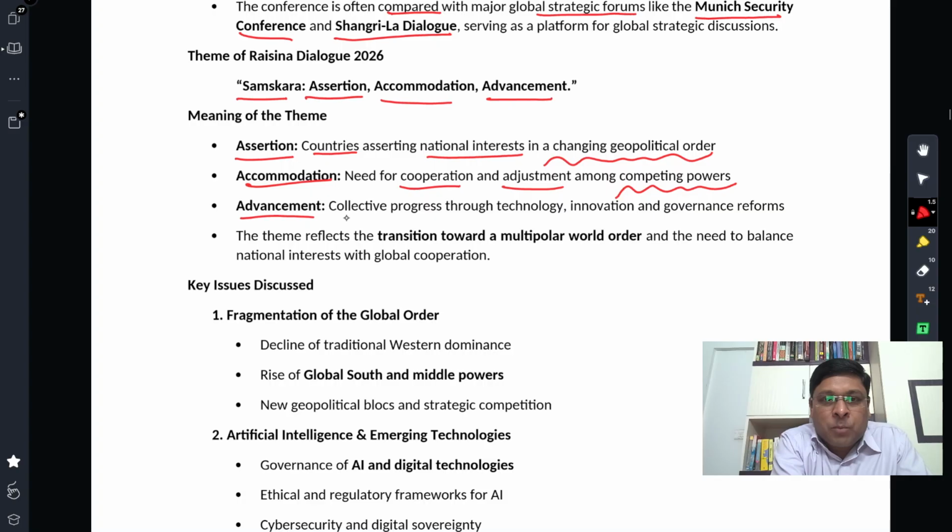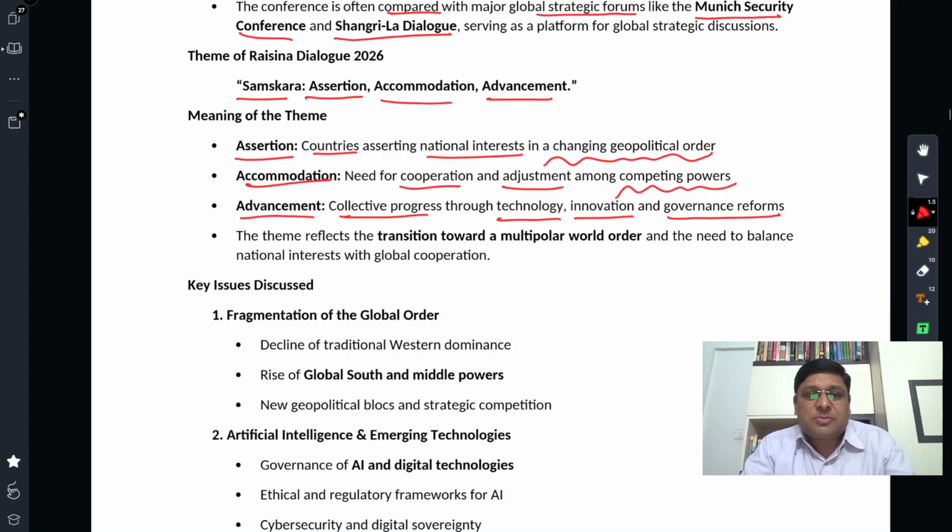Advancement: collective progress through technology, innovation, and governance reforms. So advancement in these areas. Every country wants advanced technology, every country wants to go for innovations, every country wants to improve governance. So collectively all can come together, discuss, brainstorm, and understand how we can bring advancement through collective progress in these fields.